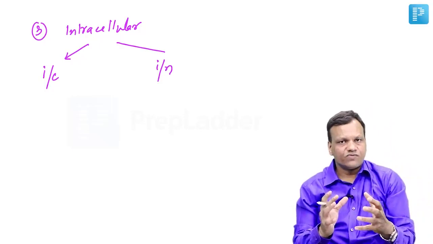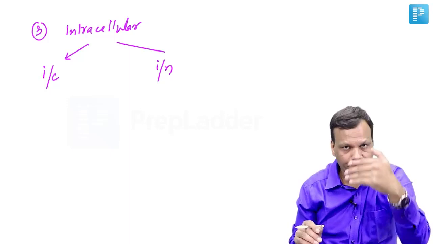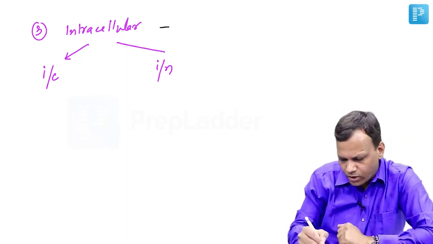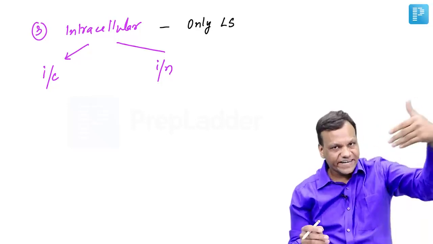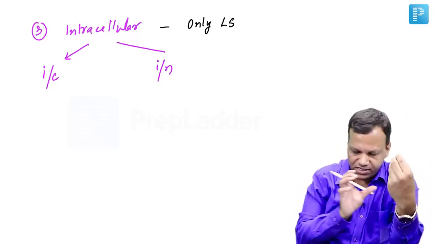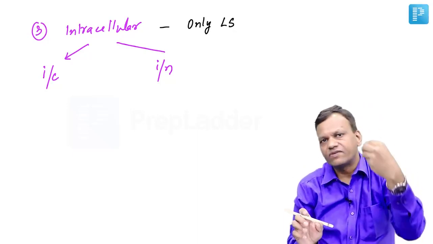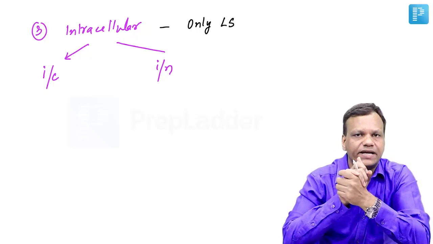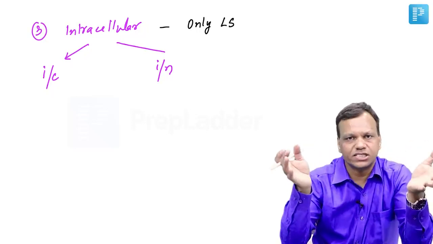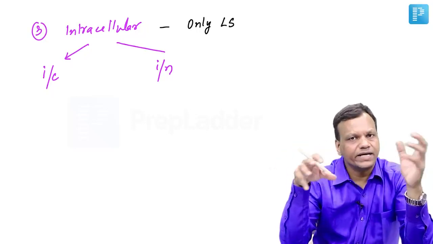How these receptors work: the most important thing is the drug must be lipid soluble to enter inside the cell. So only lipid soluble drugs can work on these receptors. After the drug penetrates the cell, it will bind to the receptor, whether it is in the cytoplasm or nucleus. Then it will enter the nucleus and bind to DNA. So they act by affecting DNA replication, transcription, translation. So these are very slow acting drugs.